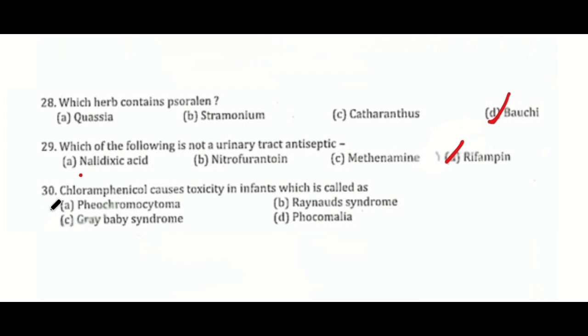30. Chloramphenicol causes toxicity in infants, which is called as. The correct answer is C. Gray baby syndrome. Chloramphenicol can cause gray baby syndrome in infants.